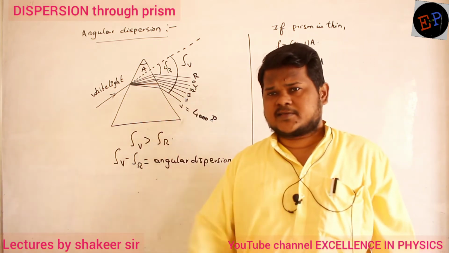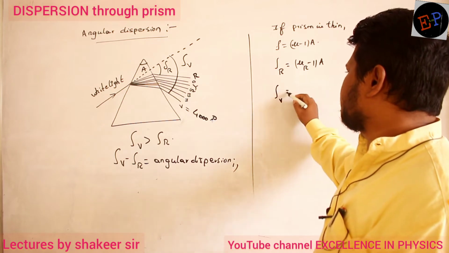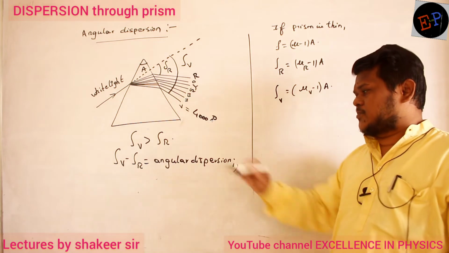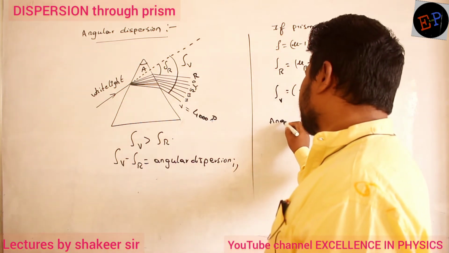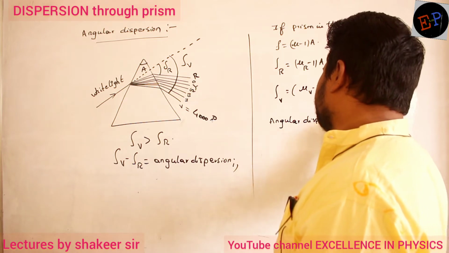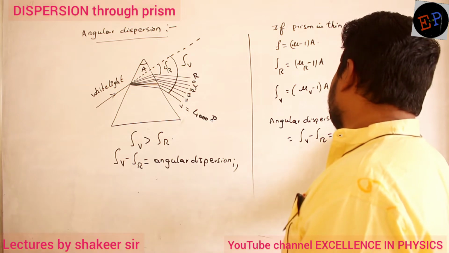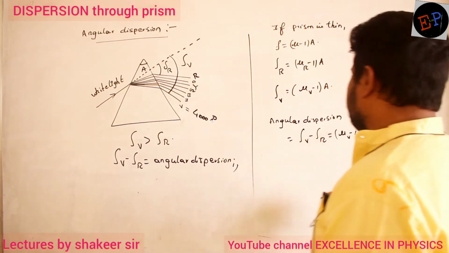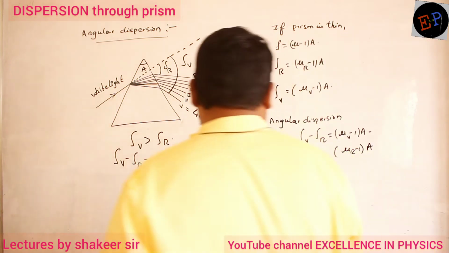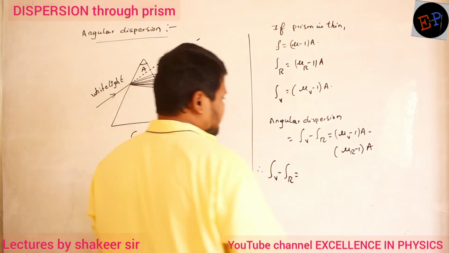For violet color, it has a different value. Similarly, the deviation produced in violet color, how can I write? So (mu_v minus 1) into A. Now if I substitute in this relation, what is the angular dispersion which I get? Angular dispersion is equal to delta_v minus delta_r, so (mu_v minus 1) into A minus (mu_r minus 1) into A.